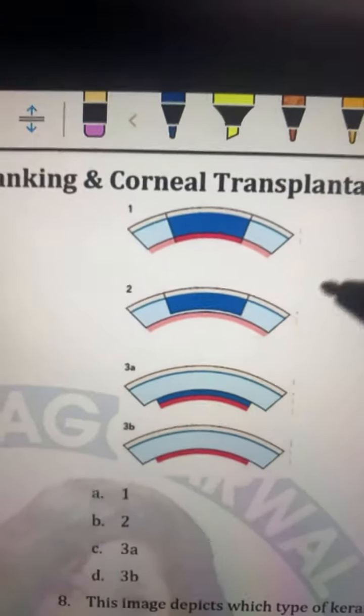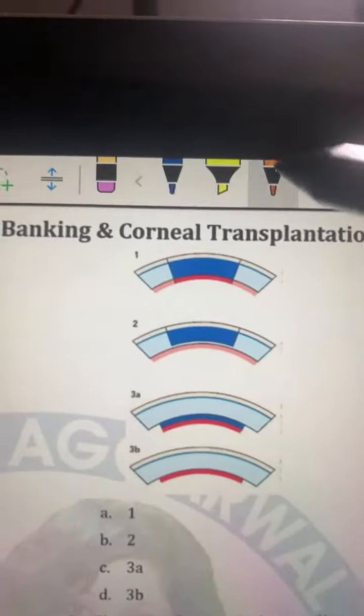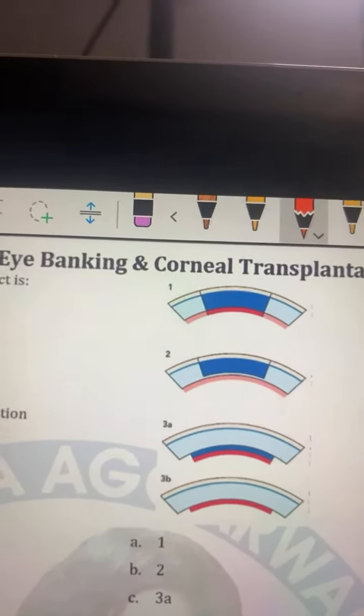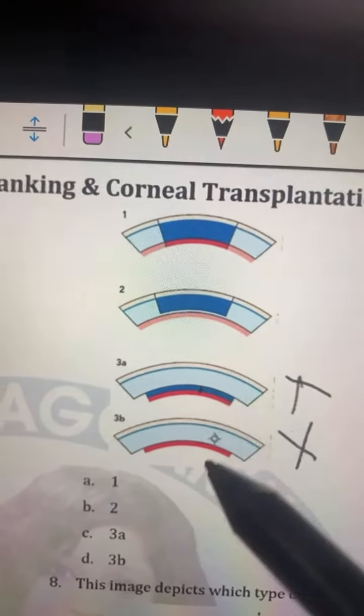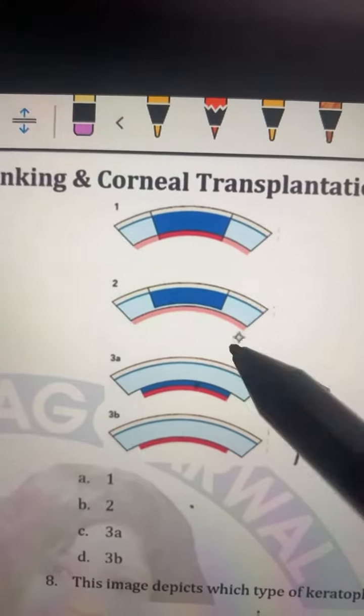Which of the following is DALK? Deep anterior lamellar keratoplasty. So deep anterior lamellar. See this. If you look at this one, you have to see the anterior. So if you look at these two things, these are wrong, because these are the posterior ones. So you have to look at the anterior ones.